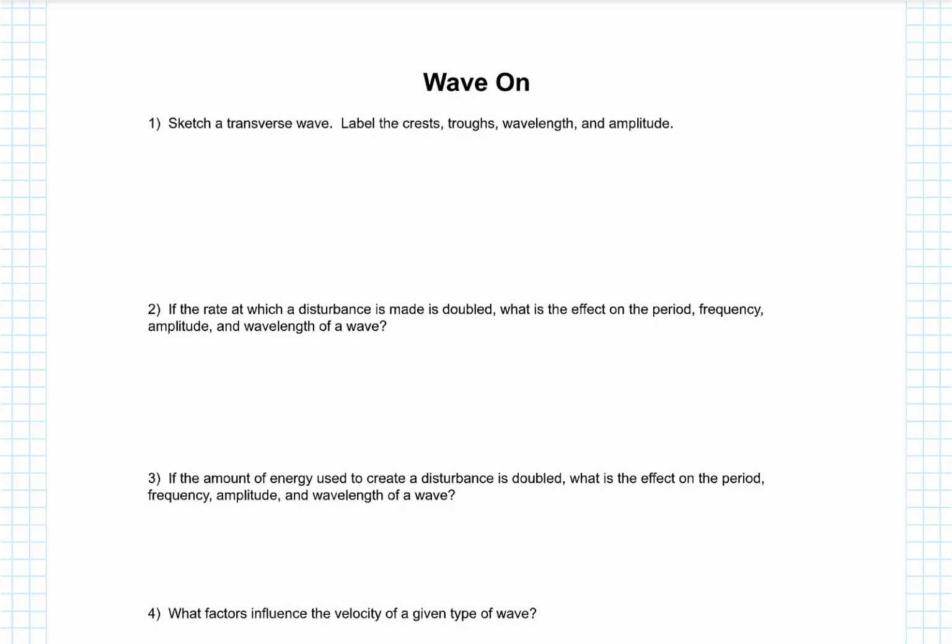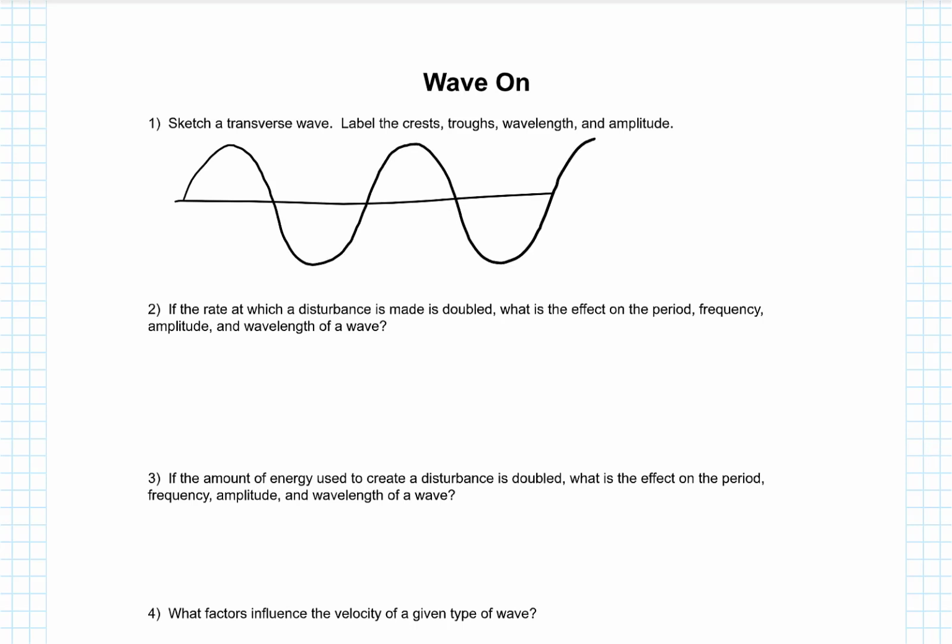All right, this is our solutions to the first waves worksheet where it's talking about waves. So a transverse wave is one where the medium, the thing that the wave travels through, is displaced perpendicularly to the direction of wave velocity. So if that's a transverse wave, the wave is moving this way, but the medium is moving up and down. That's what it means to be a transverse wave.